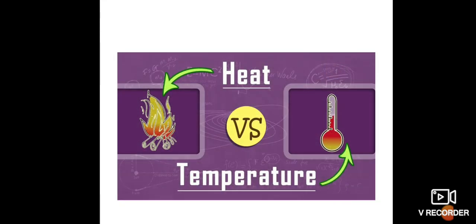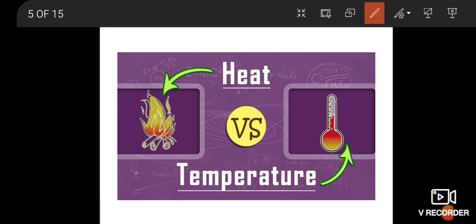Next one, heat. What is heat? Heat versus temperature. Temperature is defined as the degree of hotness of a body. The temperature is higher for the hotter body than for the colder body. It can also be defined as the property which determines whether a body is in equilibrium with the surroundings. Further, temperature is the property which determines the direction of flow of heat. It is a scalar quantity.